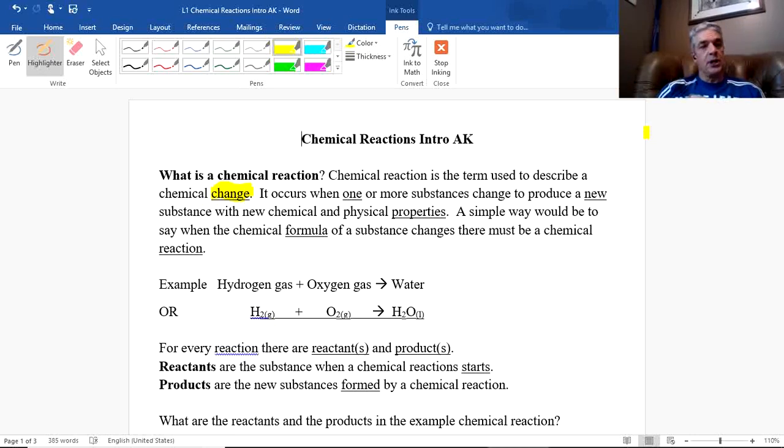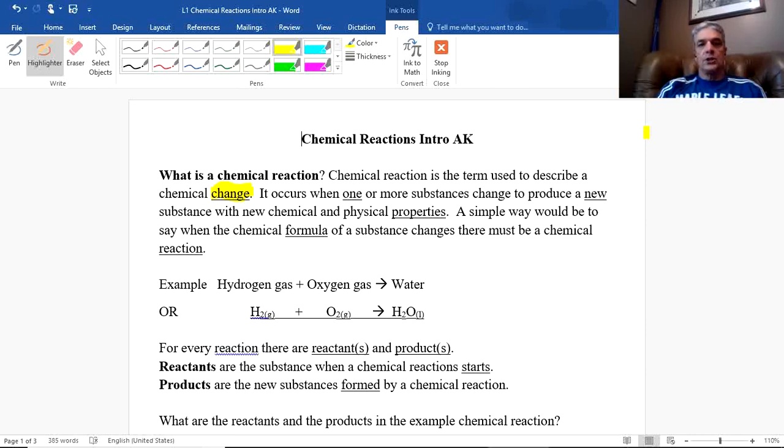Now, we should understand there are things called physical change, and you may have studied that in the past. For example, when the snow melts to water, snow is still water chemically, and vice versa. We can make it into ice, and then eventually into steam. All those things are the same substance, and they don't really change chemically.